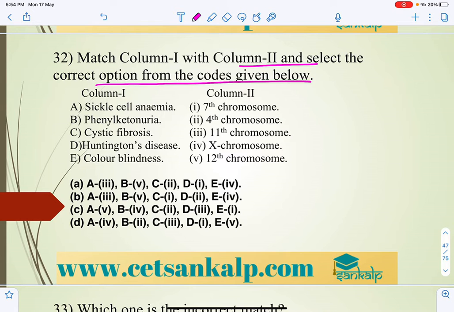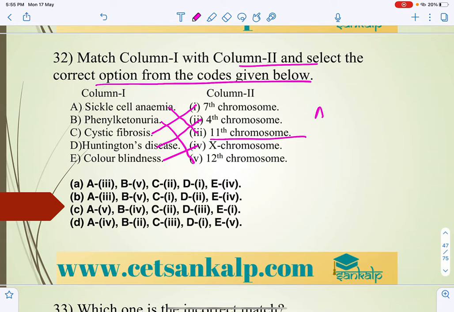Sickle cell anemia mainly affects the 11th chromosome. Phenylketonuria affects the 12th chromosome. Cystic fibrosis is the 7th chromosome. Color blindness is the X chromosome. Huntington's disease is the 4th chromosome.